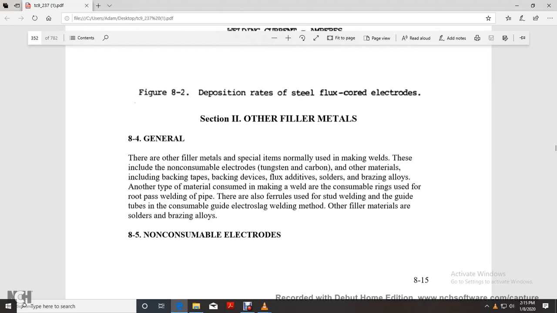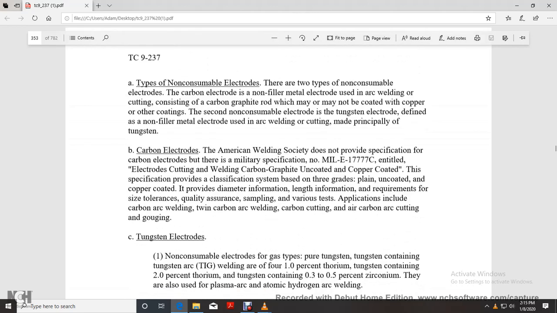Other materials include backing tapes, backing devices, flux additives, solders, brazing alloys, and any other type of material consumed with the making of the weld, such as the consumable rings used for root pass welding of the pipe. There are also ferrules used with stud welding, and the guide tubes used with the consumable guide electroslag welding method. The other materials are solders and brazing alloys, and the non-consumable electrode.